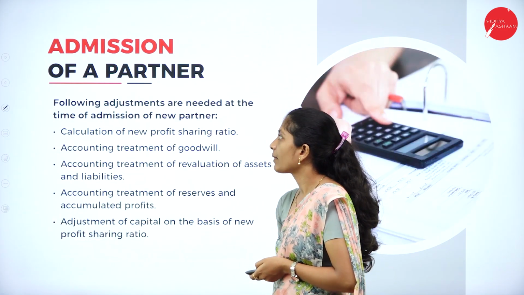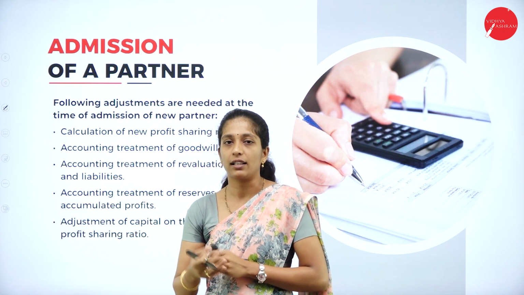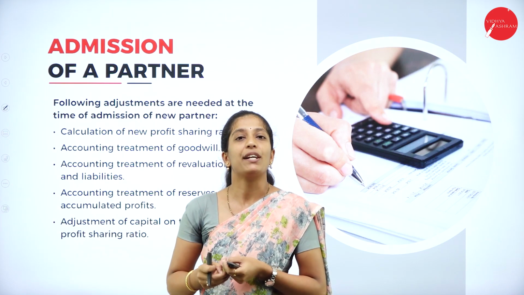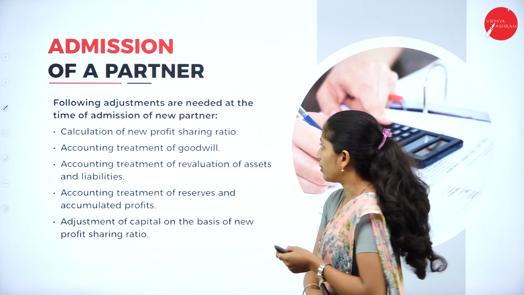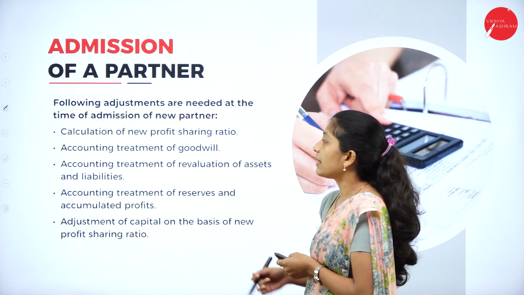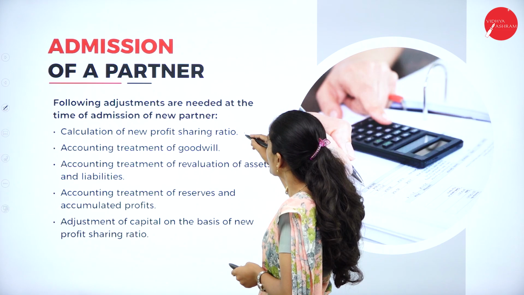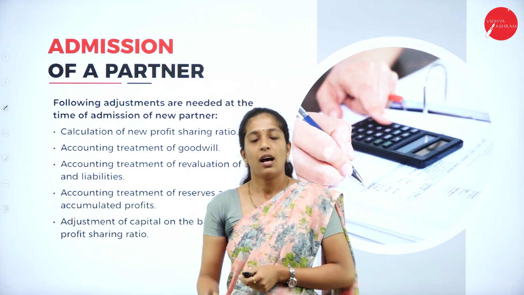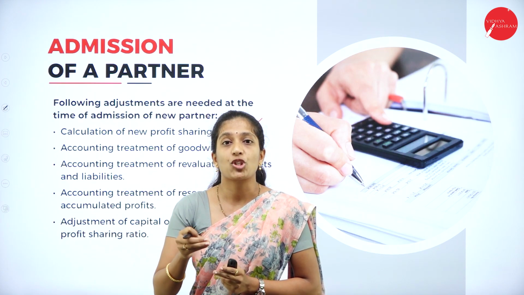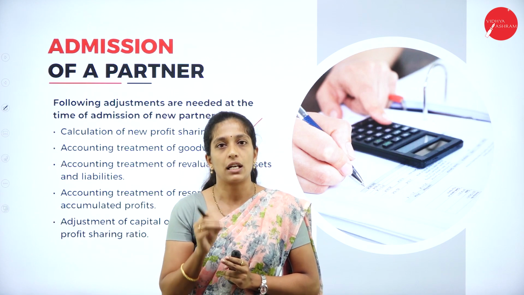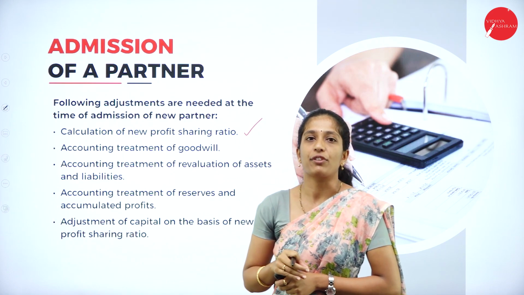Now we shall see what are the adjustments to be made during admission of a partner. We shall move on to the accounts to be prepared during admission of a partner and what we have to calculate. So the following adjustments are needed at the time of admission of a new partner. The first one is calculation of new profit sharing ratio. Of course, it is necessary. Why? After the admission, how they are going to share their profit and loss, that we have to know, right? So for that, we have to calculate the new profit sharing ratio.